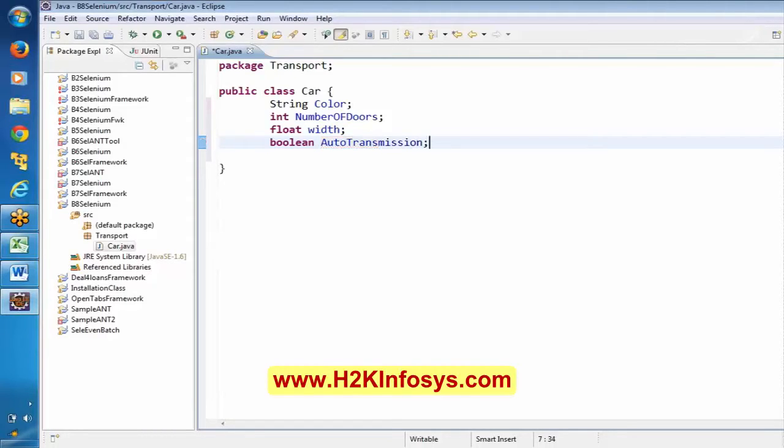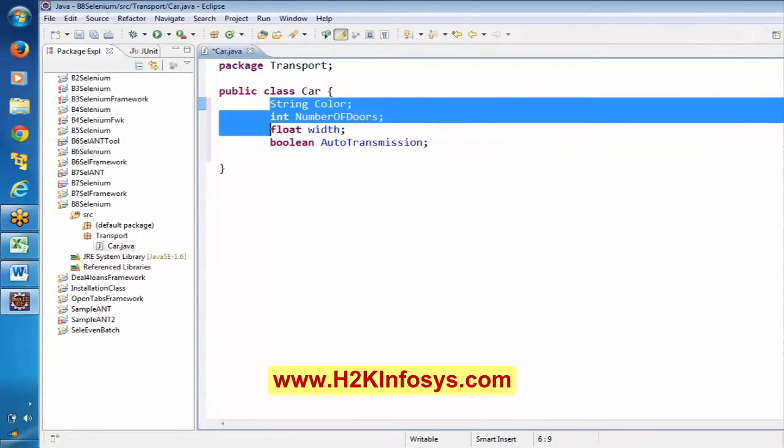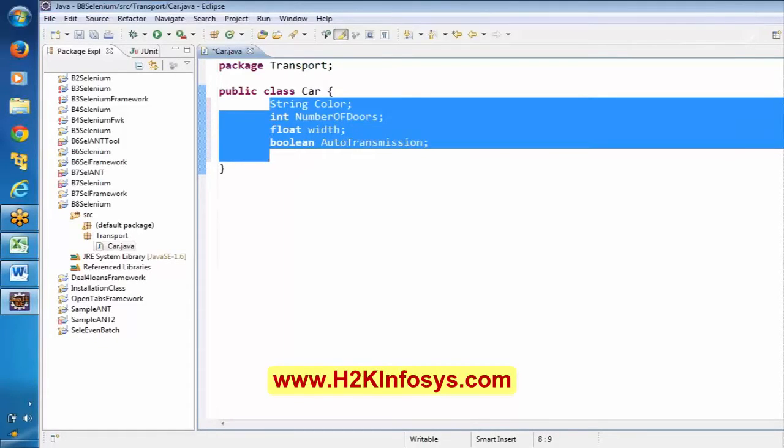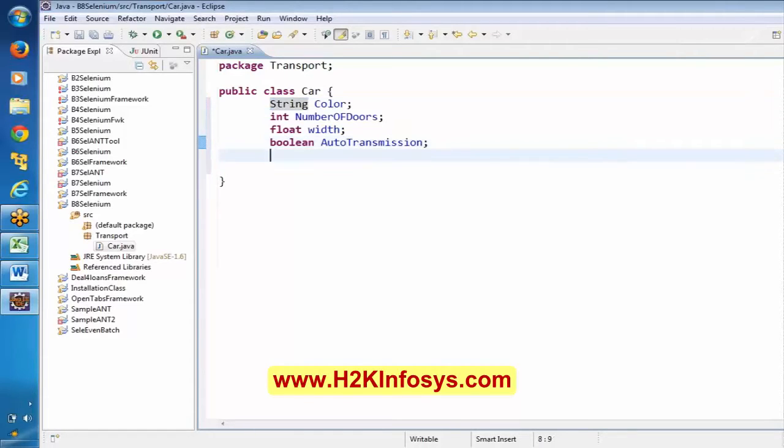Now this is a variable. Auto transmission is a variable, and if you set it as true, it means it is an automatic car. I mean automatic gear system. Okay. If you set it as false, you can consider it as a manual. So I'm just trying to represent different types of data over here. Okay. Now I will call these the class variables. Okay. Now see here.